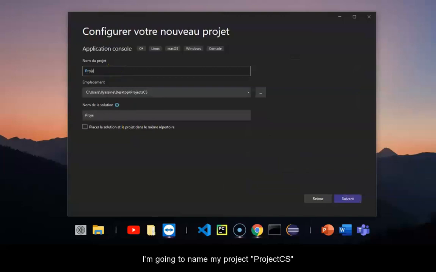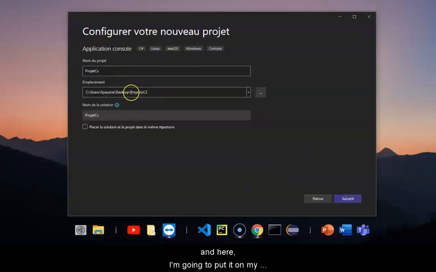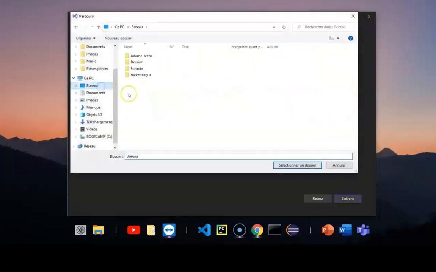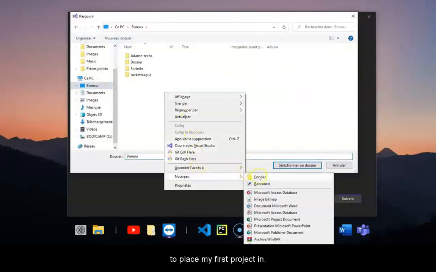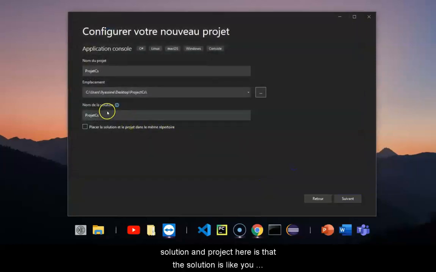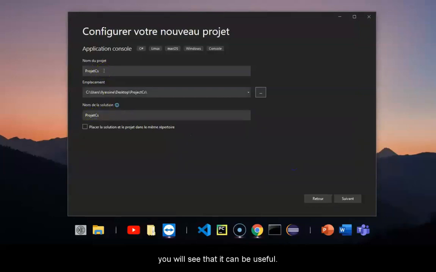I'm going to name my project Project CS, and here I'm going to put it on my desktop, but you can choose where you want to put it. You can keep the same name as your project for the solution name. The difference between solution and project here is that the solution is like a global folder where you can later add other projects. In this part, we won't do it, but later on you will see that it can be useful.